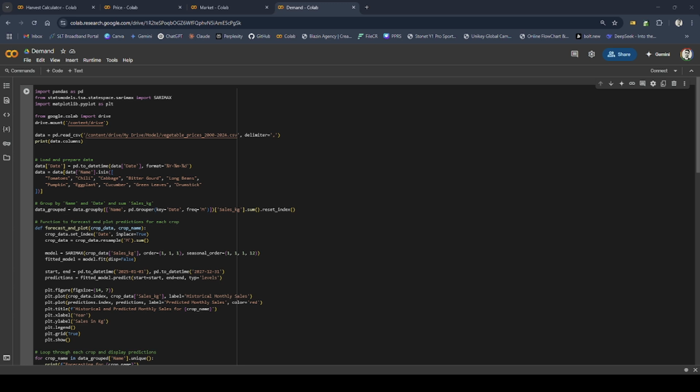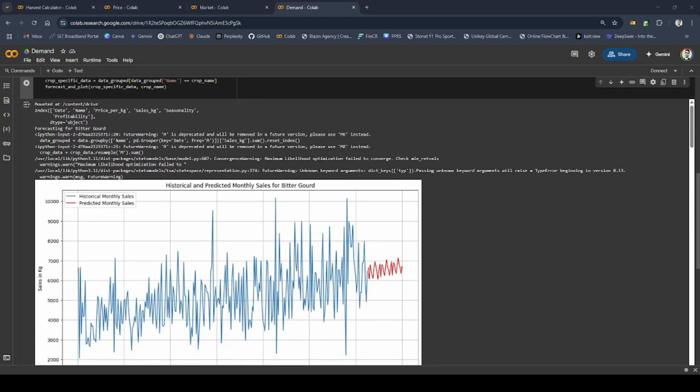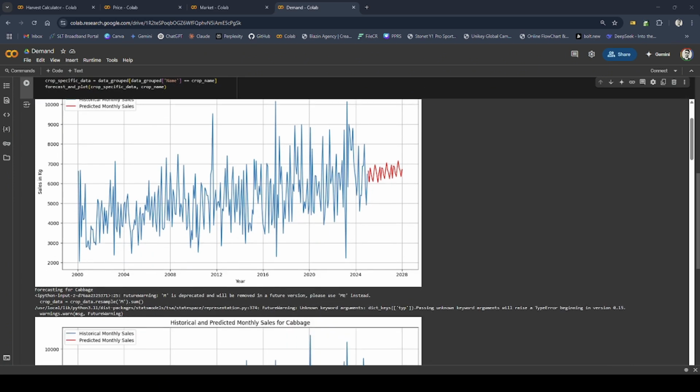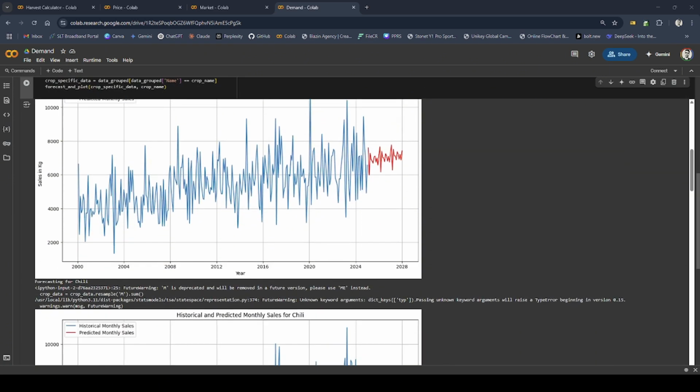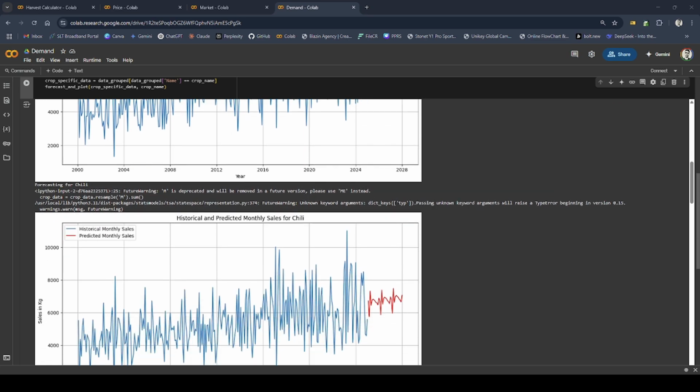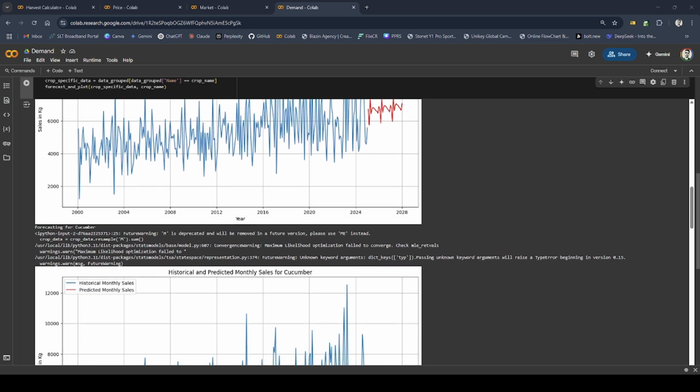Next, it filters the data to focus on a set of key crops like tomatoes, chili, and cabbage, and groups the records by crop and month, summing up the total sales in kilograms for each period. The core of the script is the forecasting function, which trains a SARIMAX model on historical monthly sales data for each crop.